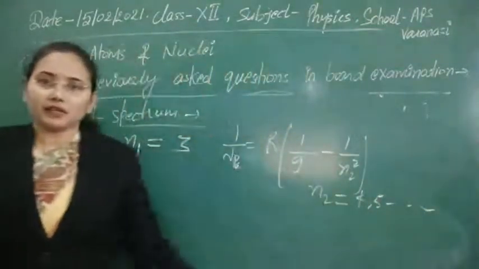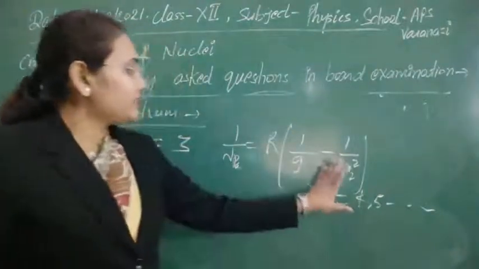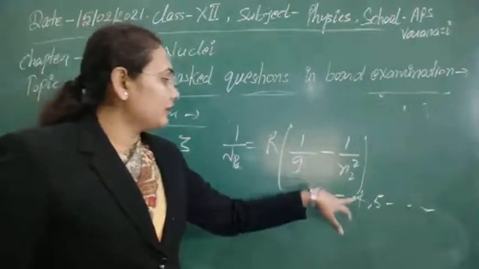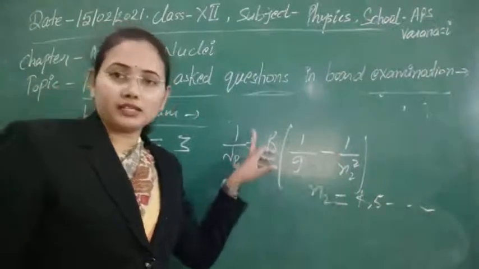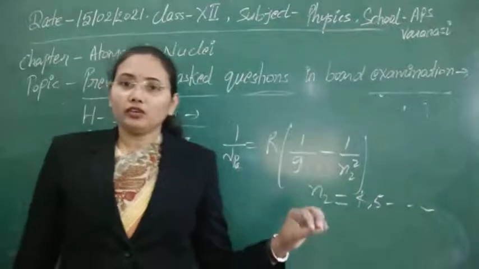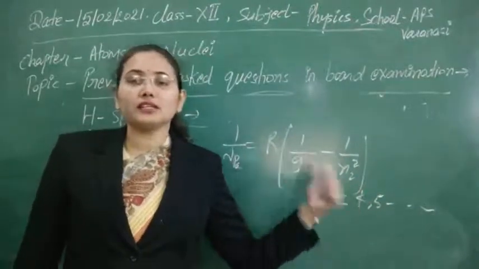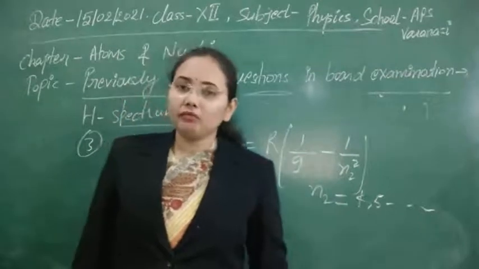Here I am just taking emission spectra only. In this case, if the electron is making a transition from n equal to 4 to 3 state, we will get the maximum wavelength, and if the electron is making a transition from infinite to the n equal to 3 state, then we will get the minimum wavelength.